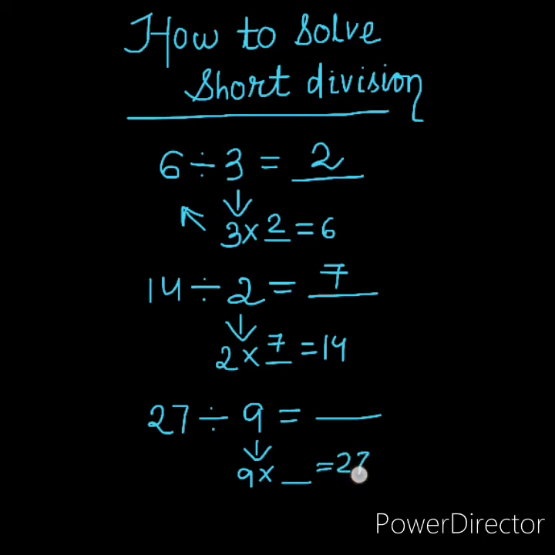Yes, 9 into 3 equals 27. So 27 divided by 9 is equal to 3. I think you must have understood how to solve short division. Yes, children?